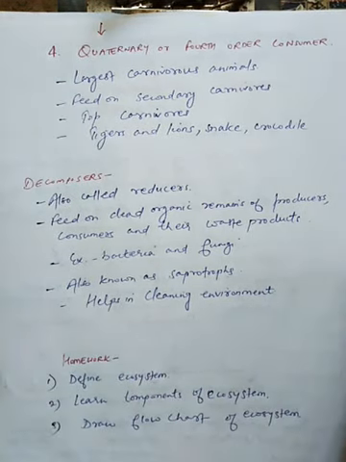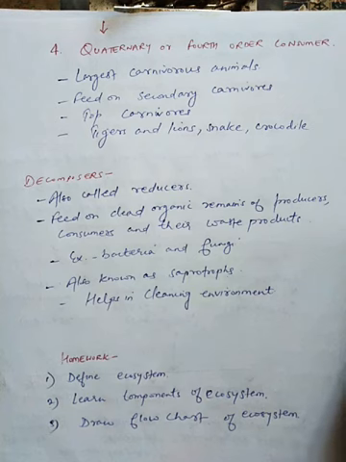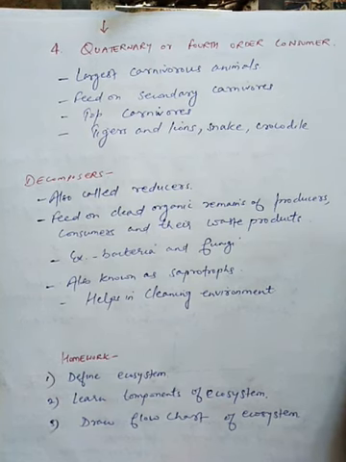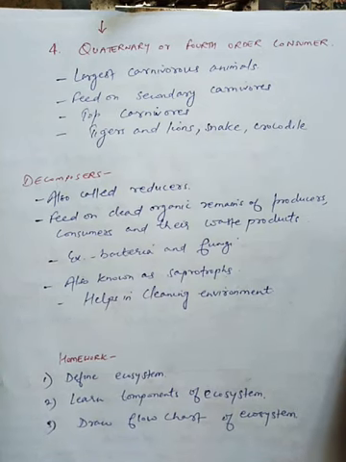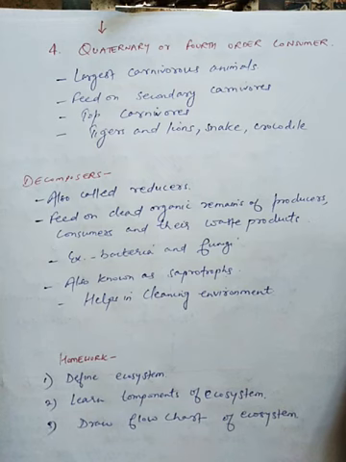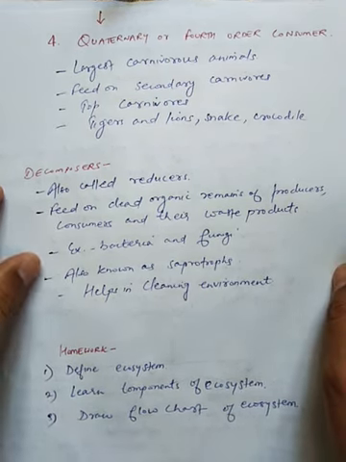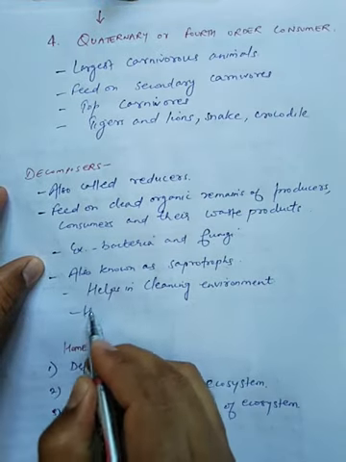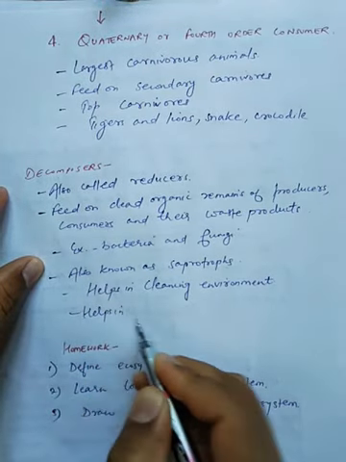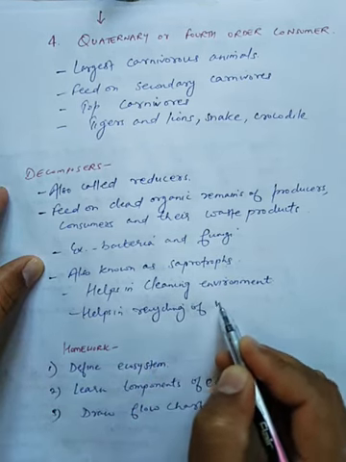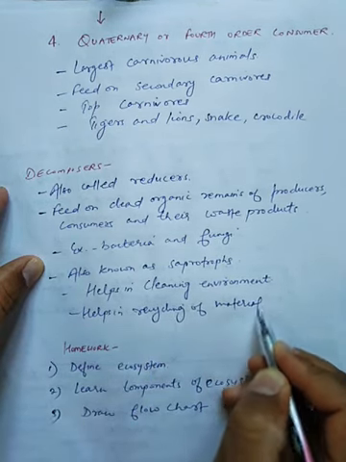Now students, whenever some animals die or plants die, these decomposers act on their dead bodies and degrade them completely. Thus the decomposers help in recycling of material in the environment.